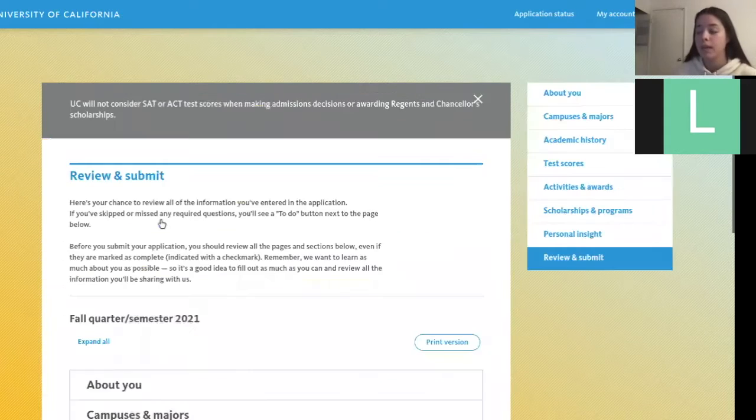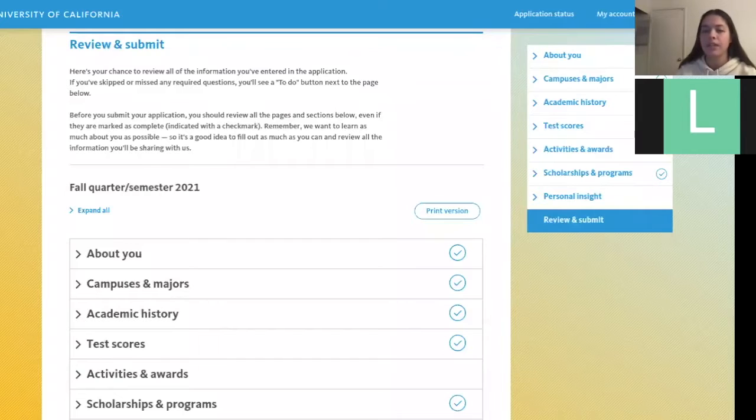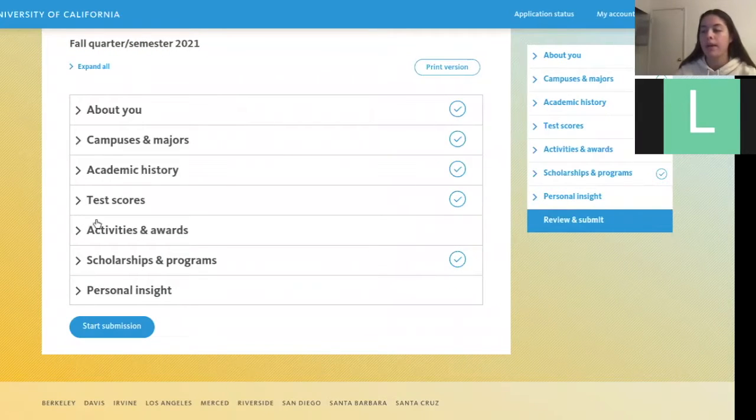Literally that simple. And all you have to do is fill out these sections right here. So "About You" is literally just information about you, like where you were born, your address, how much your parents make a year, I think, just stuff about you. And then the next one is campuses and majors. So you're going to pick the campuses that you want to go to. So maybe you only want to go to UCLA and Santa Barbara. You're going to pick those. And then you also have to pick the majors.